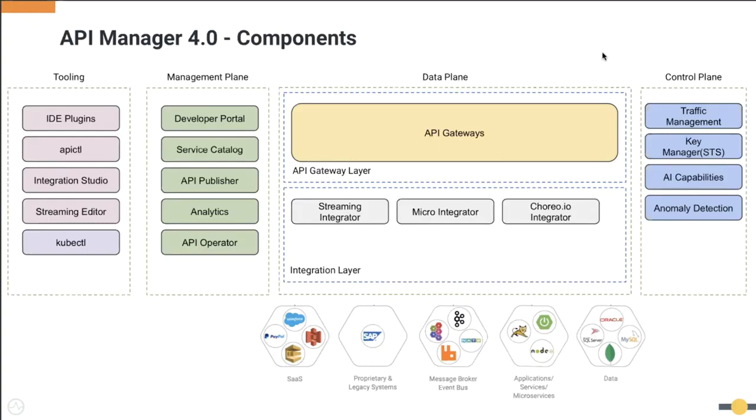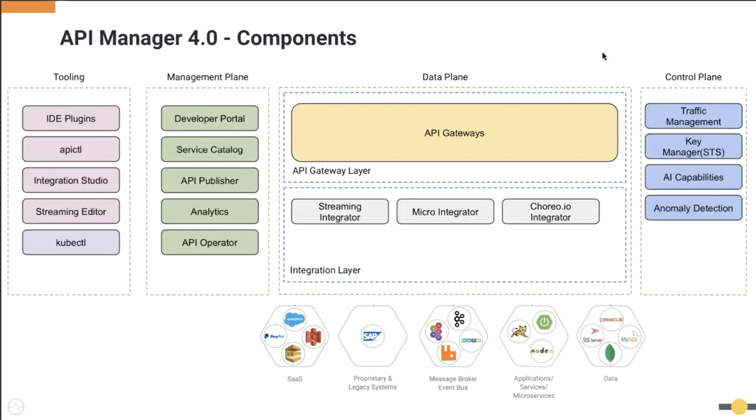Then we have the management plane. In the management plane, we basically have the components we use to manage these integrations and APIs that you develop. That includes the developer portal, service catalog, the API publisher, analytics, and the API operator. So these are the management pieces of API Manager 4.0.